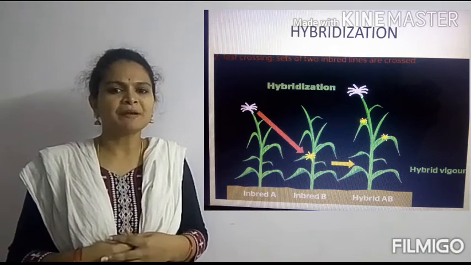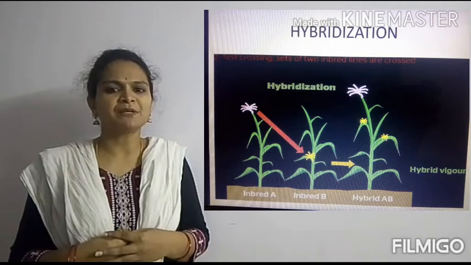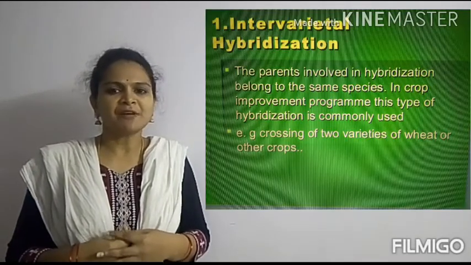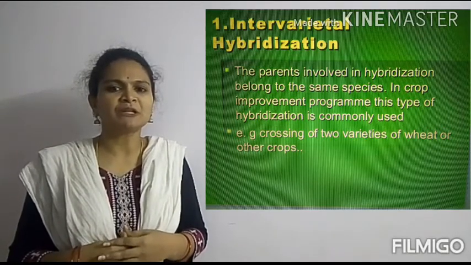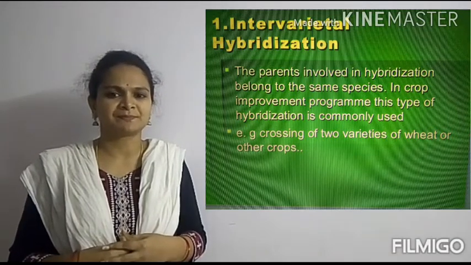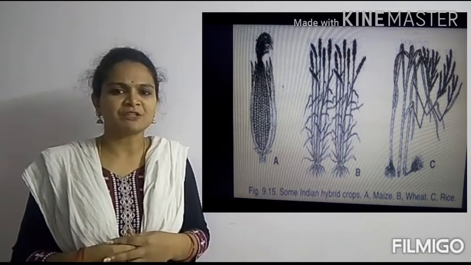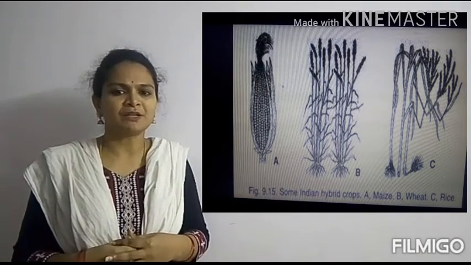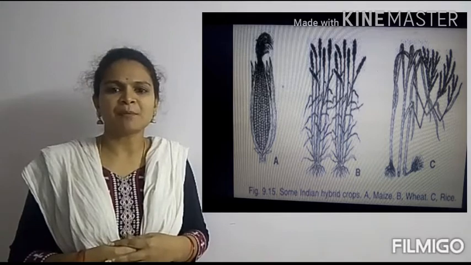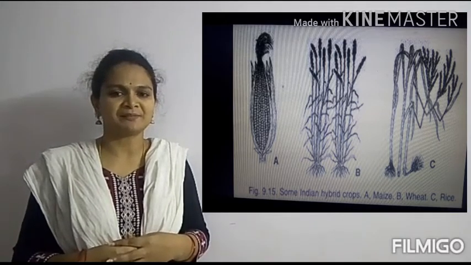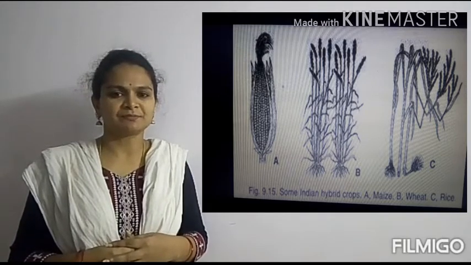Let's look at them one by one clearly. The first one is intervarietal hybridization. Intervarietal hybridization is such a process. Here we are doing a cross between two different varieties of plants. For example, the cross done between two different varieties of wheat or two different varieties of rice. Then the product formed will have desired qualities from these and it will be a new variety. This is called intervarietal hybridization.